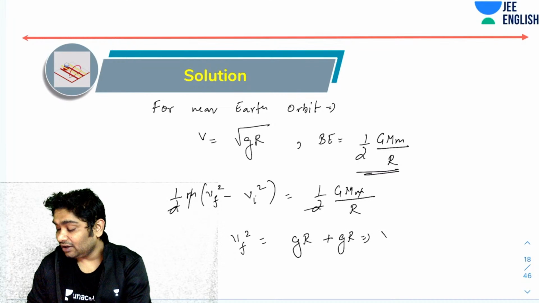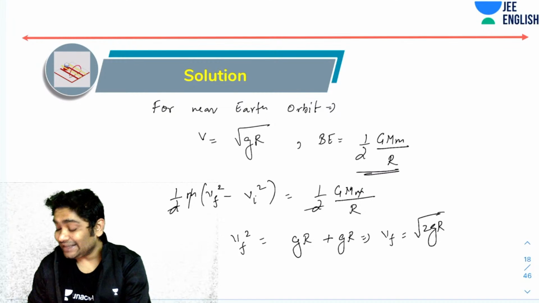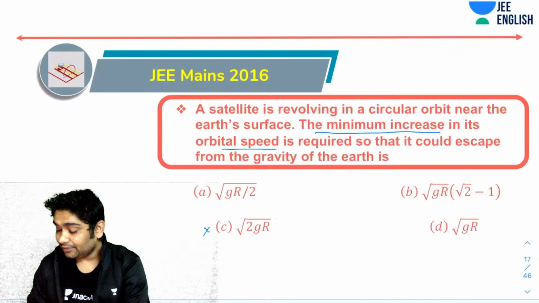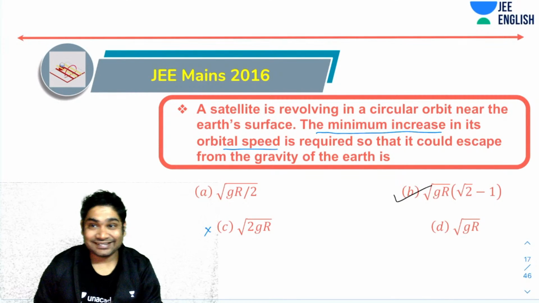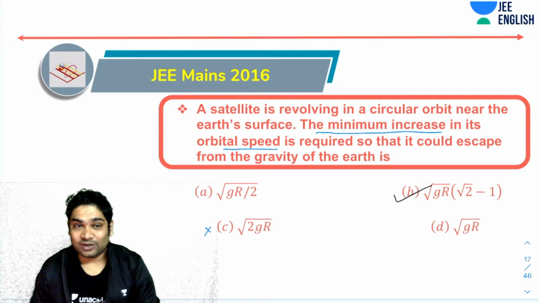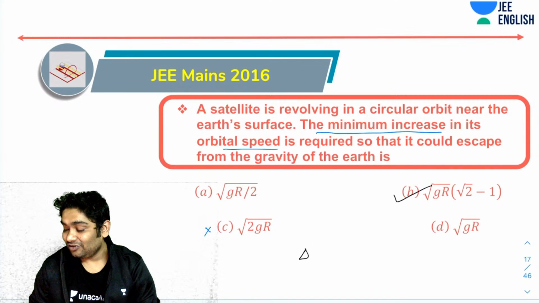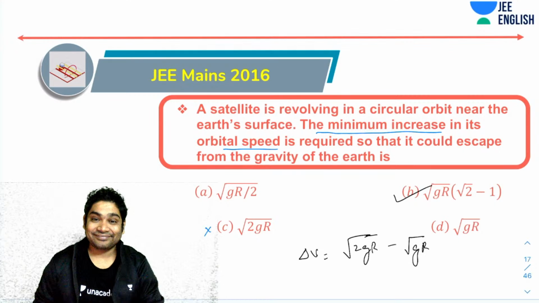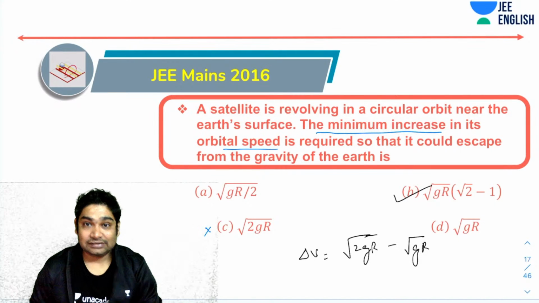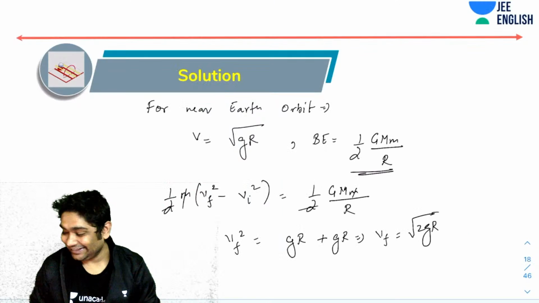So v final should be root 2 gR, right? So what is the change in velocity? Therefore delta v would be root 2 gR minus root gR. The answer is option B. Oh, no, not A.